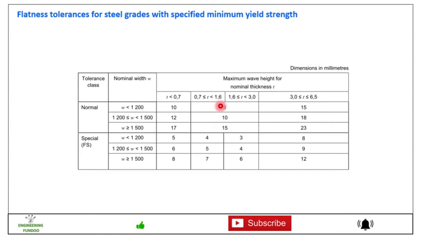Similarly, for thickness 0.7 to 1.6 mm, there will be an 8. So these are the normal tolerances for flatness for the different ranges of width and wave height for nominal thickness range.